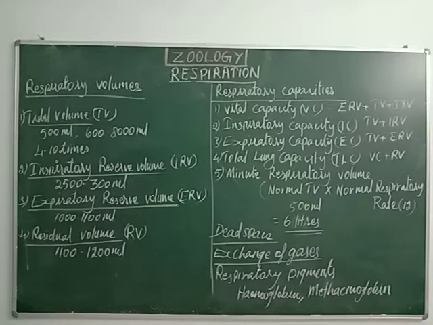Listen very carefully. The total amount of air which the lung can store or accommodate after a forceful inspiration is called total lung capacity. The normal total lung capacity is 6000 ml.